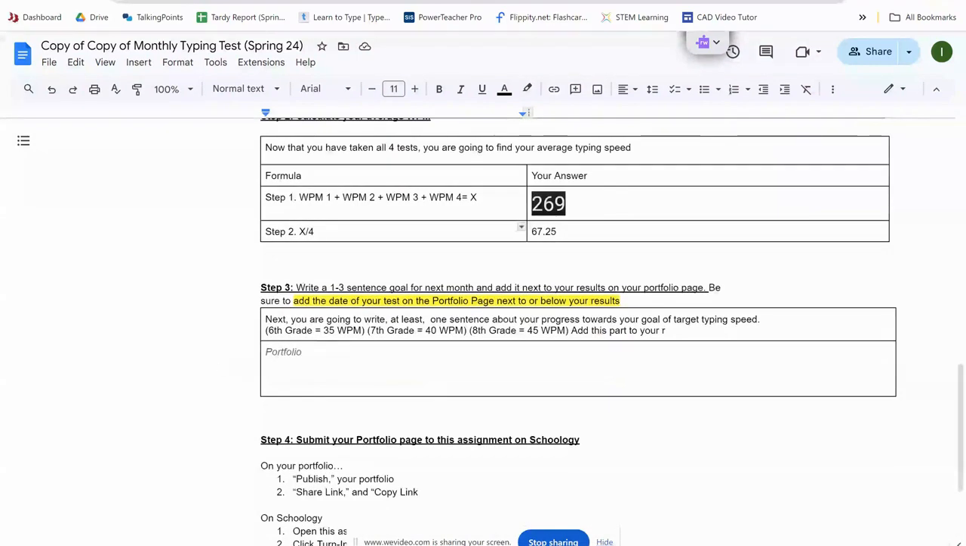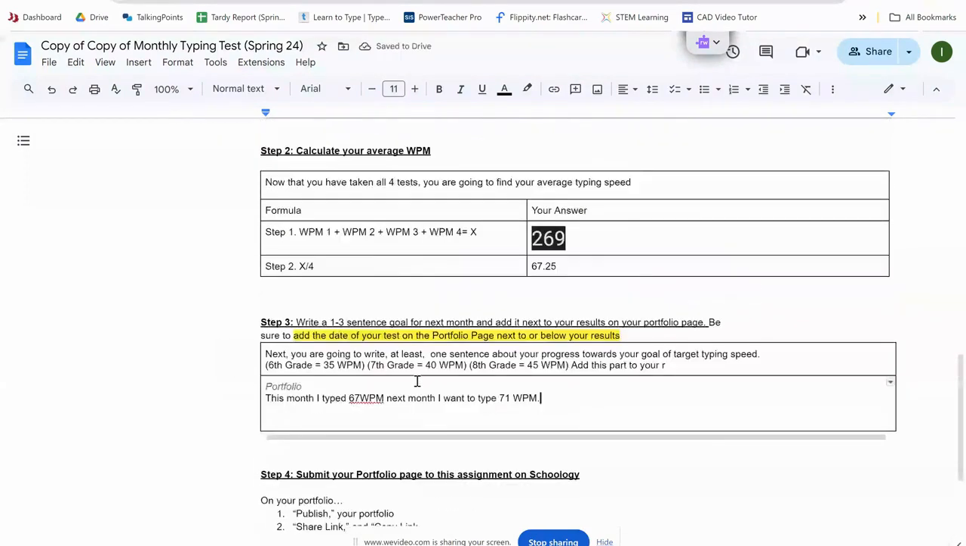Then you're going to come down to the last box and you are going to write a brief reflection. An example might be, this month I typed 67 words per minute. Next month I want to type 71 words per minute. Okay, as simple as that.